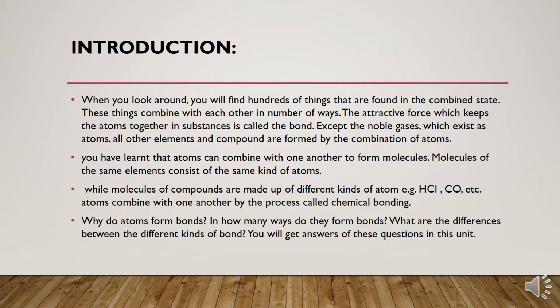CO, carbon with oxygen. So it is carbon monoxide. This molecule is a compound. Why? Because the two atoms are of different kinds. Atoms combine with one another by the process called chemical bonding. So they are here in the combined state. Why? Because of chemical bonding.